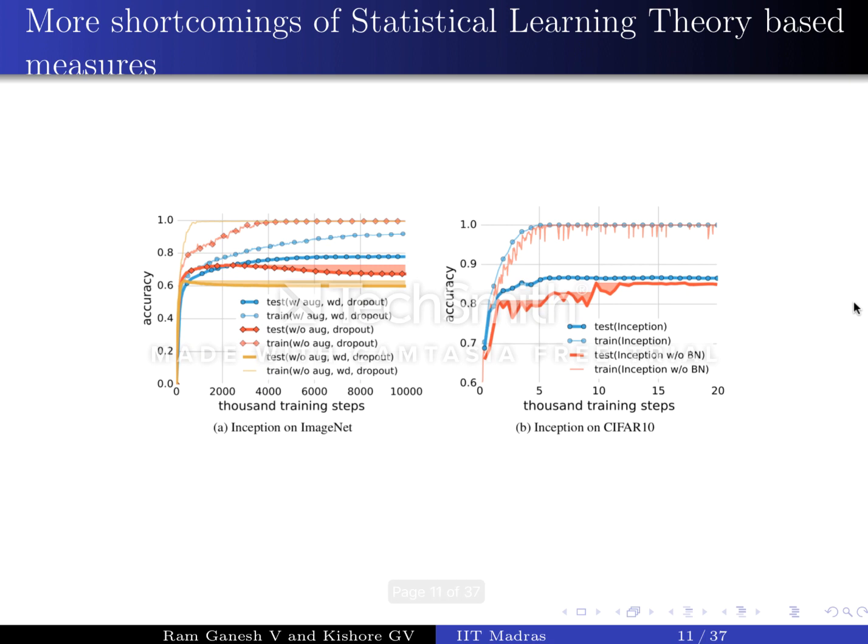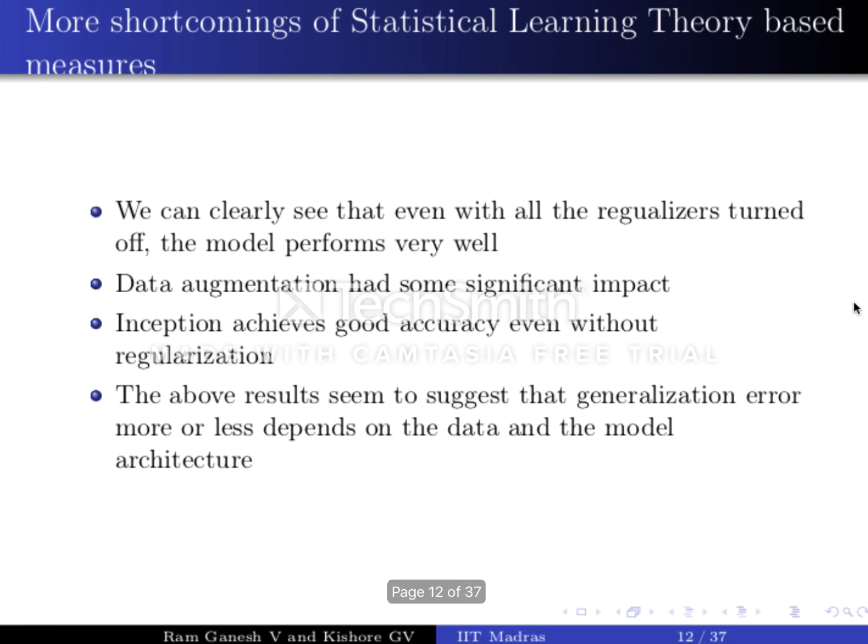Let's see how regularization techniques like weight decay, which is basically L2 regularization, and which are mainly inspired from classical machine learning theory, fare. You can clearly see that even with all the regularizers turned off, the model performs pretty well. Data augmentation had some significant impact. Inception, you can see, achieves good accuracy even without regularization. If you observe the Inception without BatchNorm graph, we can see that BatchNorm mainly helps in smoothing the loss. Our results seem to suggest that generalization error depends more on the model architecture.